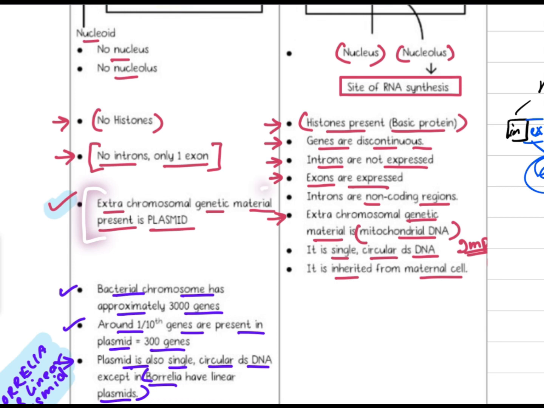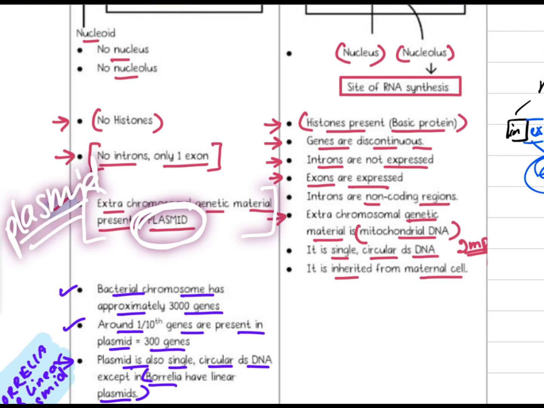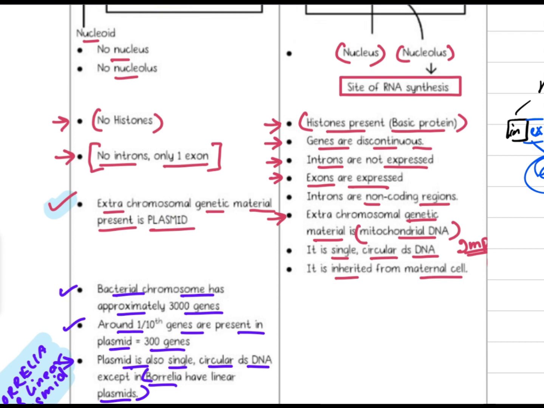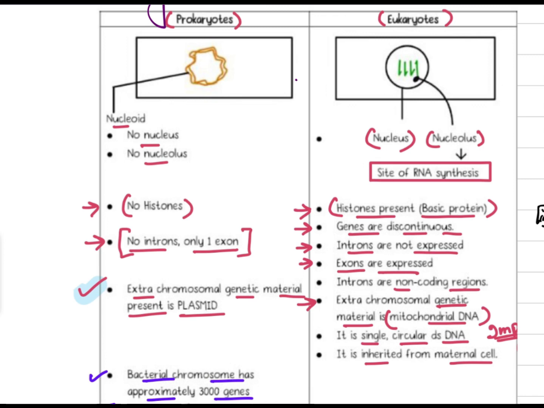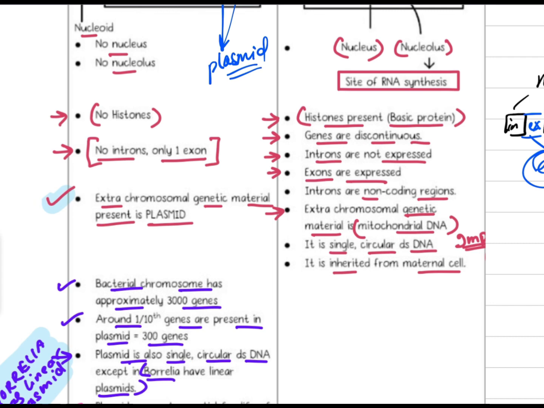Extra chromosomal genetic material present is plasmid. This is very important. Plasmid. What is plasmid? This is extra chromosomal genetic material. Like see, the genetic material that is present outside the chromosome, that is extra genetic material. Like here, outside, in circular form. These are plasmids, outside the chromosome. They are mainly circular. Plasmid. And so let's continue.